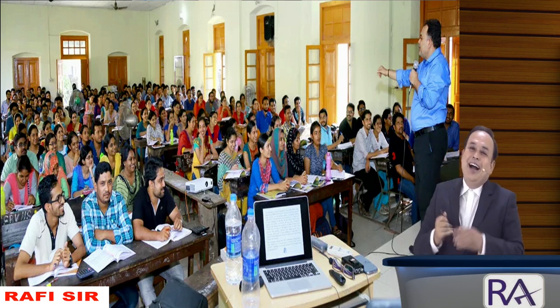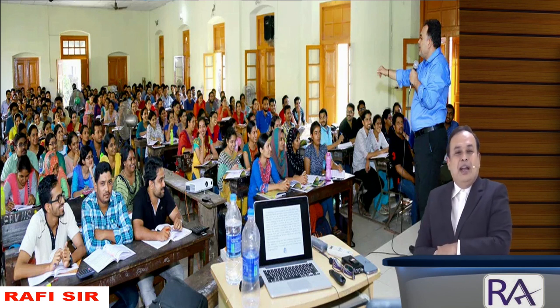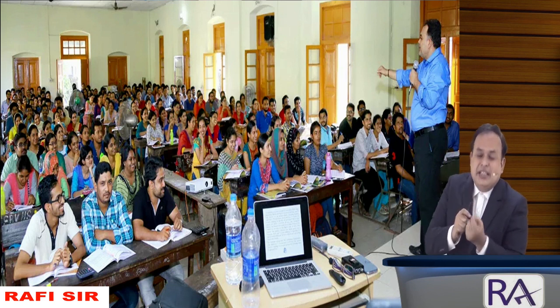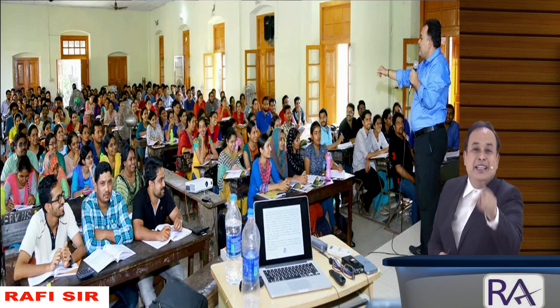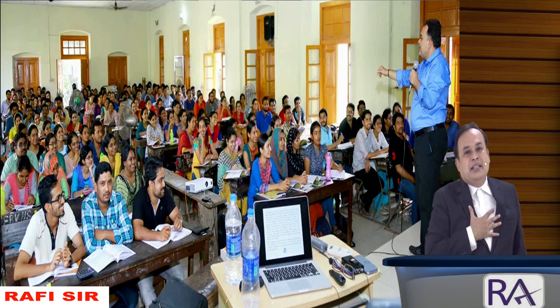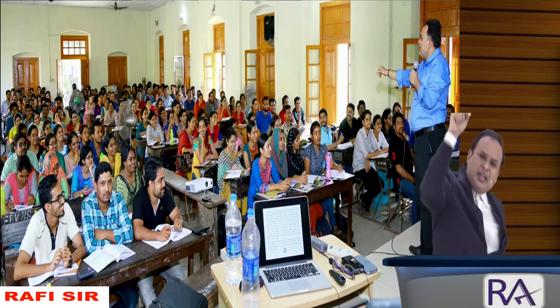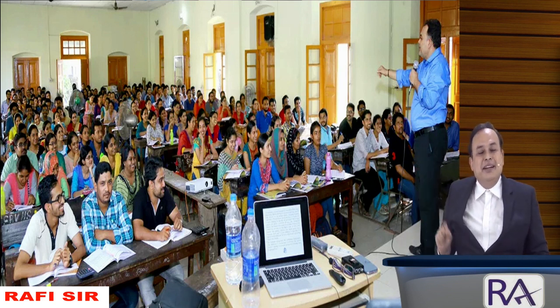Sorry, no. I am going to collect from your pocket, my dear. I am collecting the fees from you, and from that, the portion of GST I am paying to the department. So who suffered the tax? You people, the end users, suffered the tax. Who paid the tax? Rafi Academy paid the tax. So the person who paid the tax is not suffering the tax, and the person who suffered the tax is not directly paying to the department. Got the clarity, my dear sir?